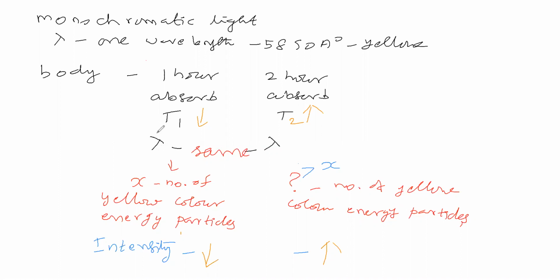Has the body absorbed various wavelengths or only one wavelength? Suppose we are going outside in the daytime and sunlight is falling over our skin. Can you say that our skin will absorb only yellow color and reflect the remaining colors, or will it absorb all radiation?